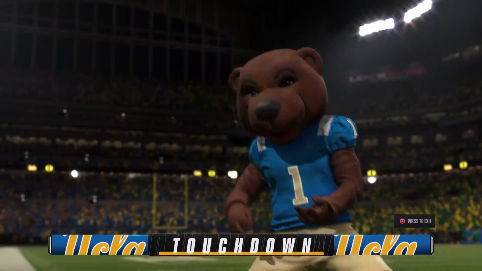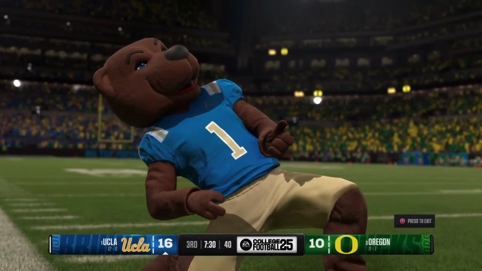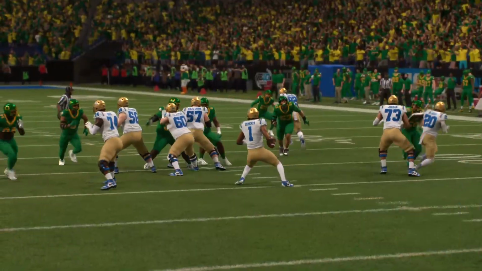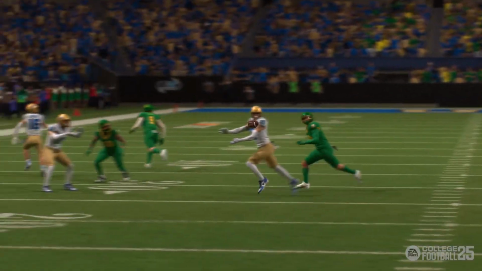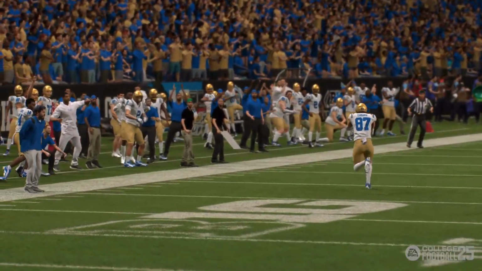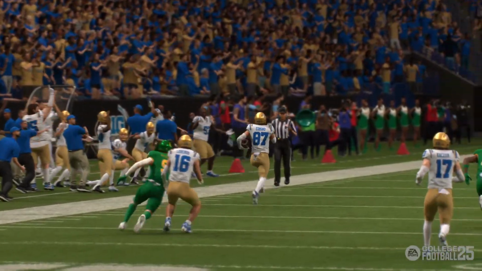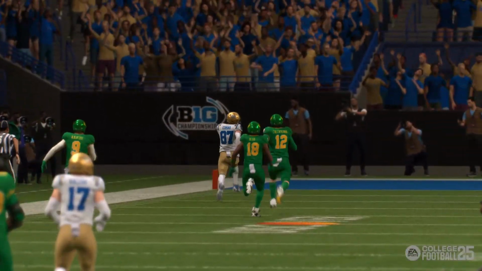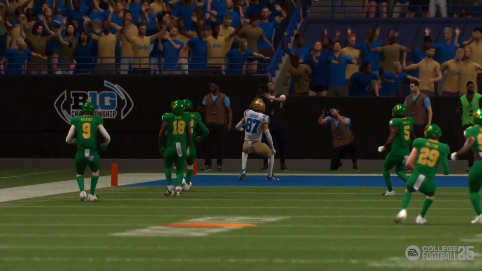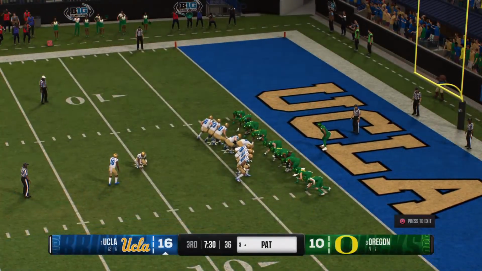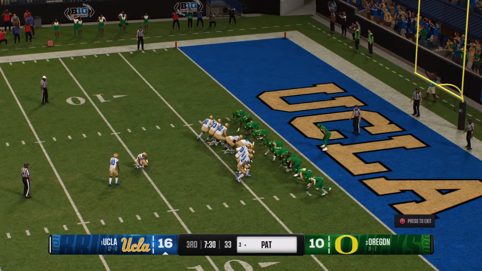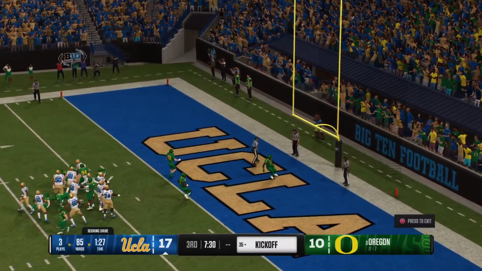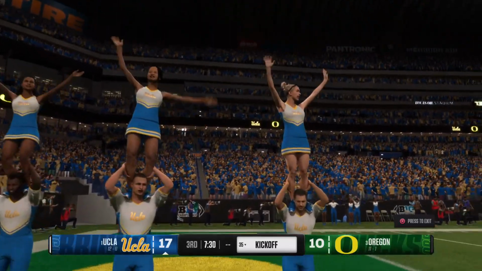This guy can do it all. We've seen him go behind coverage and make plays downfield. We can see him catch the ball underneath, just like this. And when he catches a football, he is so dangerous after the catch. This one leads him into the end zone for the 6 points. And they'll set up now for the extra point drop. And after the extra point, it's a 17-10 lead.